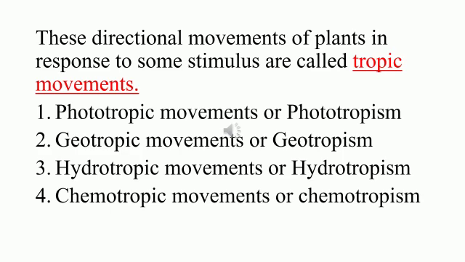Just now I said the definition for trophic movements. Here it is: these directional movements of plants in response to some stimulus are called trophic movements. Depending on the kind of stimulus, these trophic movements are of many kinds. For example, phototropic movements or phototropism, geotropic movements or geotropism, hydrotropic movements or hydrotropism, chemotropic movements or chemotropism. So these examples depend on the kind of stimulus. We will see them one by one in the upcoming slides.